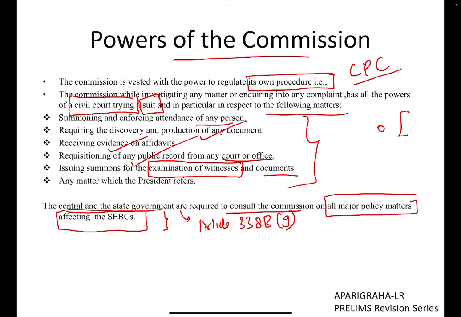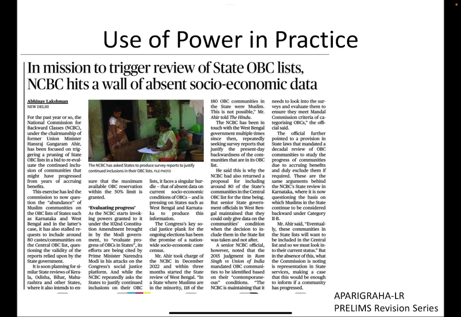By this news, I wish to draw your attention that at this point of time, the National Commission for Backward Classes is exercising the power granted to it under the 102nd Constitutional Amendment Act, and is questioning the state governments, specifically states like West Bengal and Karnataka: on what basis are you continuously including certain communities?